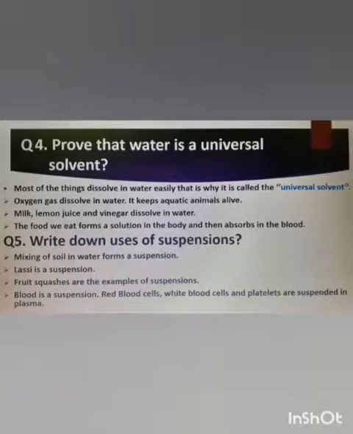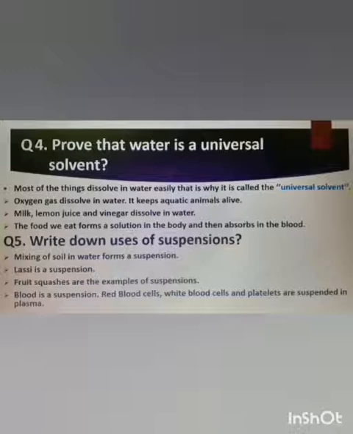Number 4. Prove that water is a universal solvent. Most of the things dissolve in water easily. That is why it is called a universal solvent. Oxygen gas dissolves in water. It keeps aquatic animals alive. Milk, lemon juice, and vinegar dissolve in water. The food we eat forms a solution in the body and then is absorbed in the blood.